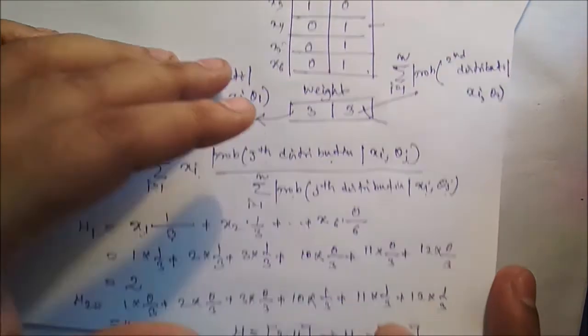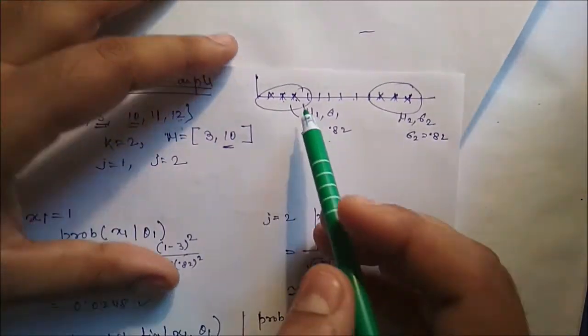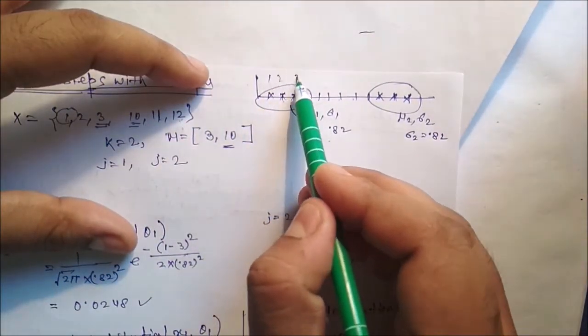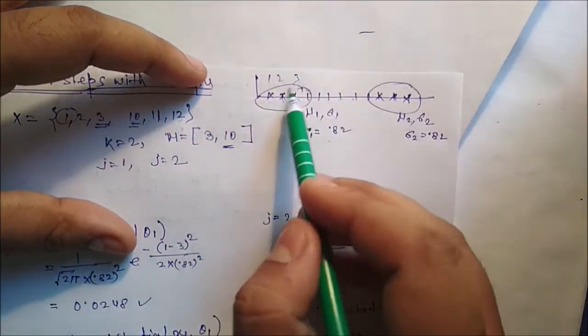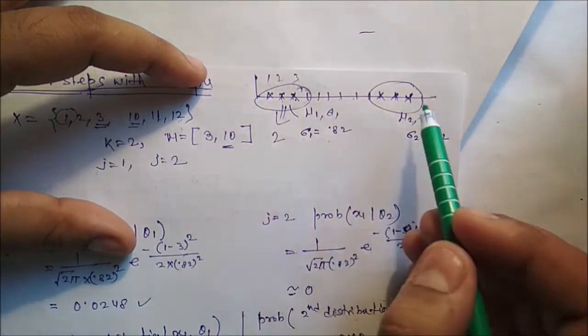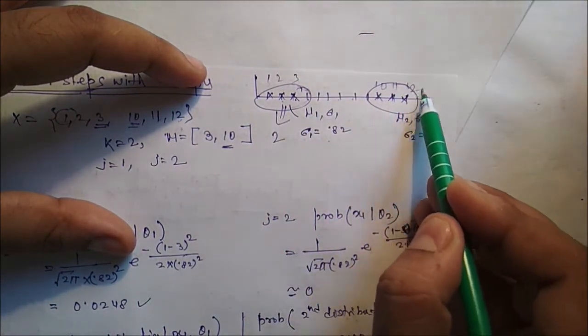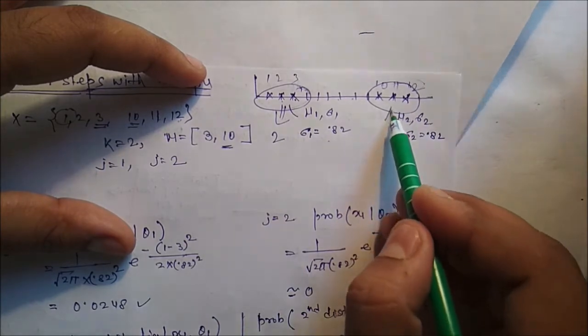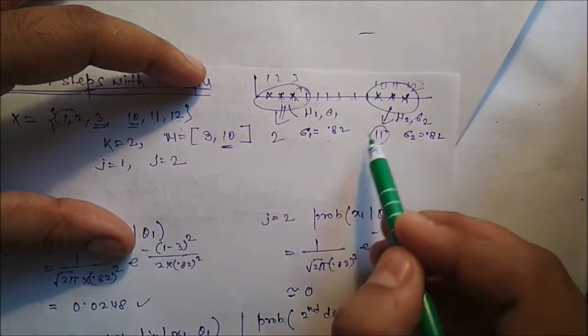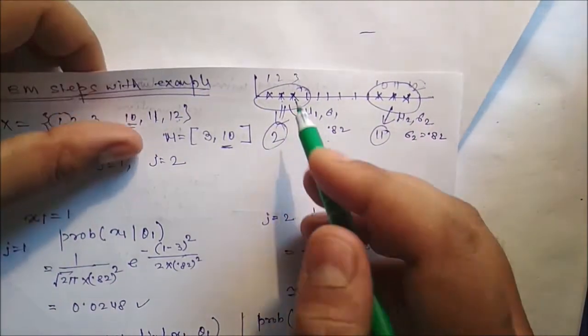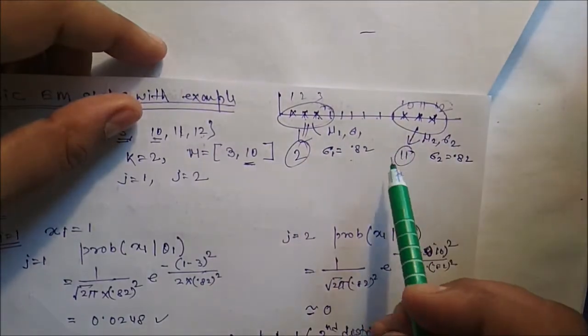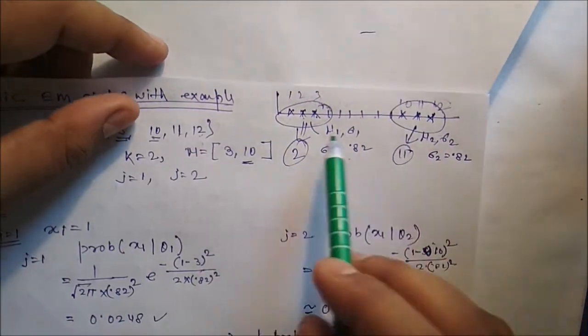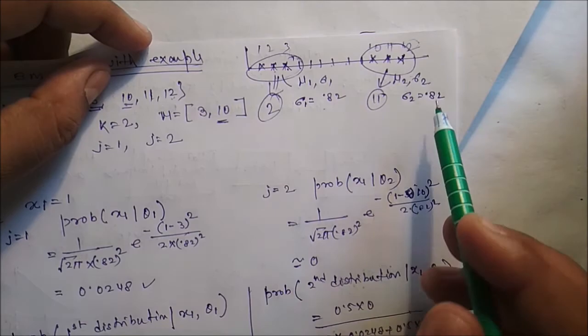So we can see this particular data. Definitely for the data 1, 2, 3, the mean of this distribution should be 2, and for 10, 11 and 12, the actual mean should be 11. So with the help of this process we can identify the parameters of the mixture model.